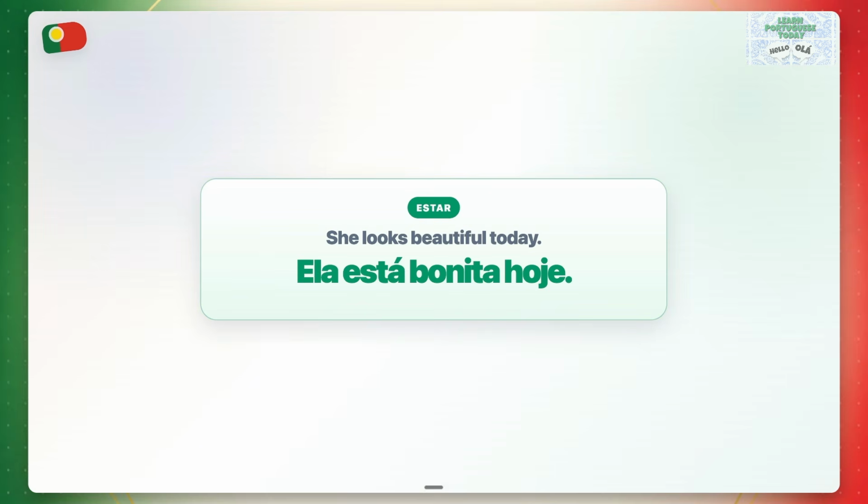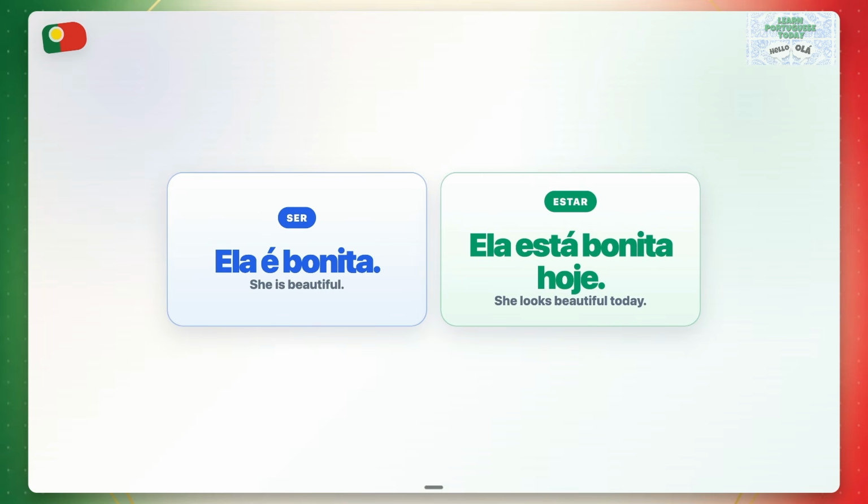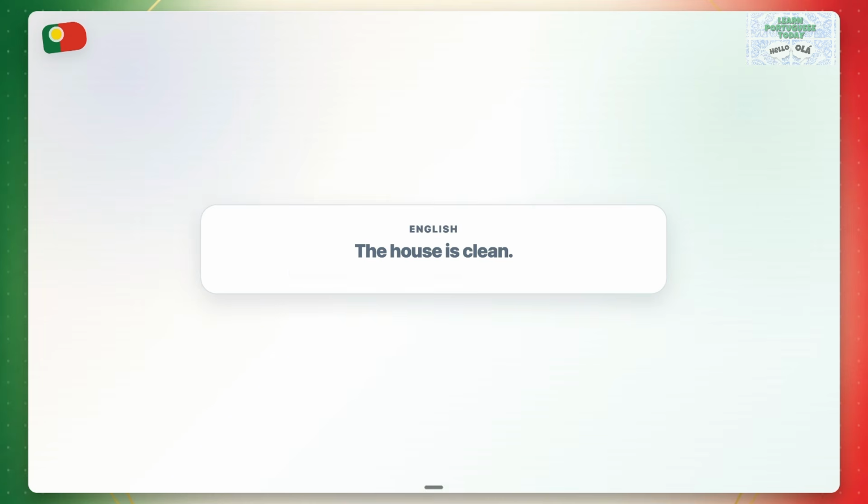Ela está bonita hoje. This describes how she looks today. Ela é bonita. Ela está bonita hoje.